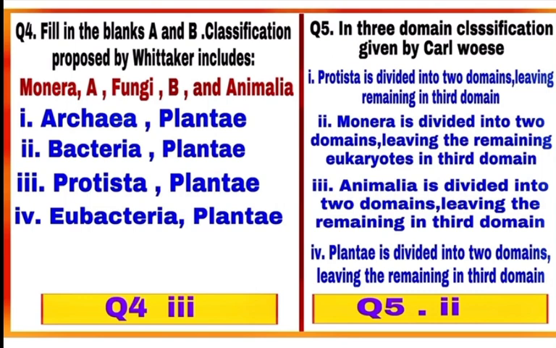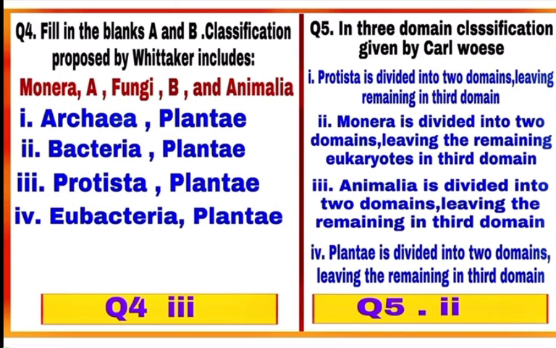Question number 4. Fill in the blanks A and B. Classification proposed by Whittaker includes. Whittaker gave 5 kingdom classification and this includes Monera, Protista, fungi, Plantae and Animalia. So A is Protista and B is Plantae and the correct option out of the 4 given is the third. So mark the third as the correct answer.